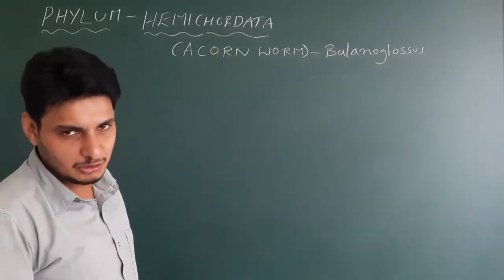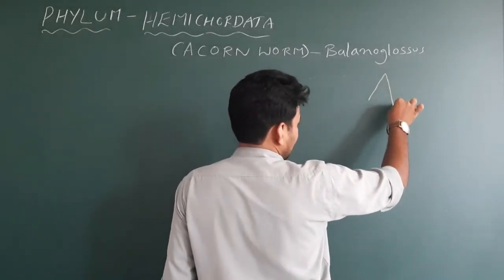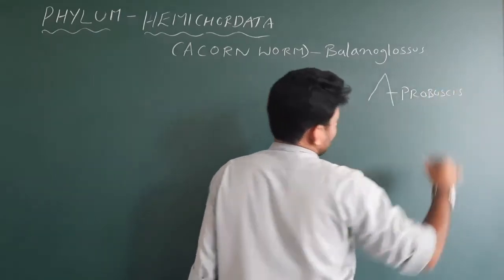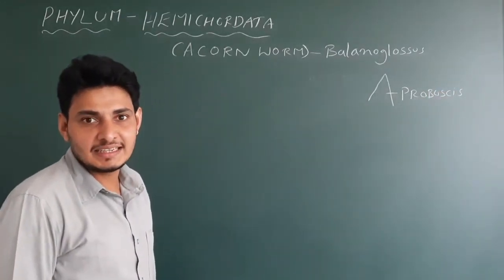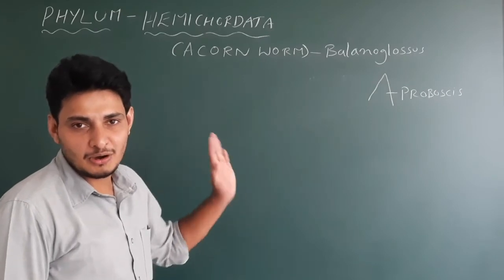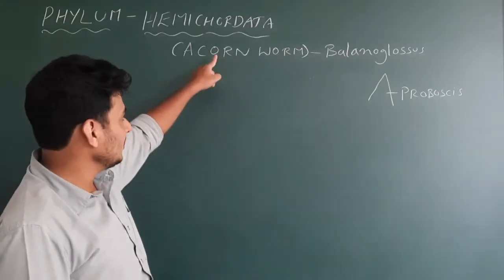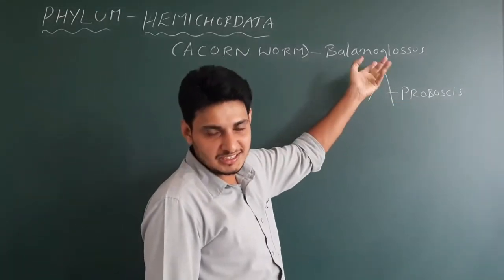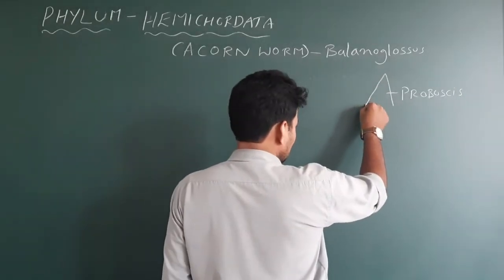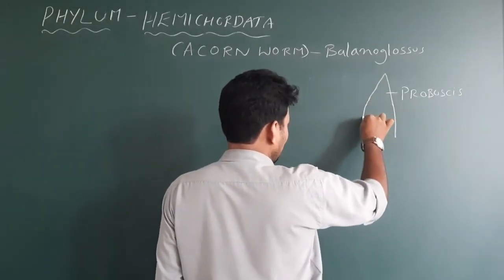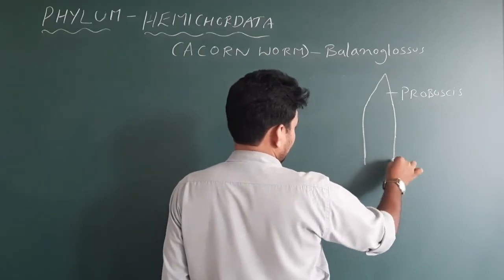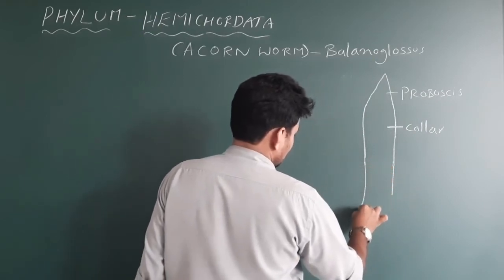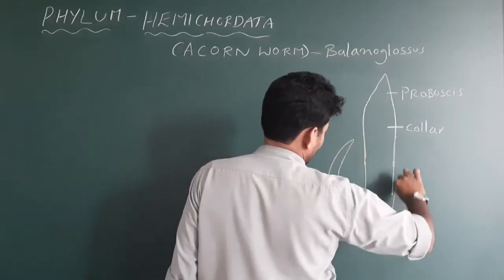The body is worm-like. The body has three parts. Do you remember? Proboscis. What is the function of the proboscis? It is the excretory organ in Hemichordata, or acorn worm. Name the excretory organ of acorn worm: proboscis. No confusion, it is nothing but Balanoglossus. Then comes the collar part, and then comes the trunk part. Draw a neat labelled diagram.